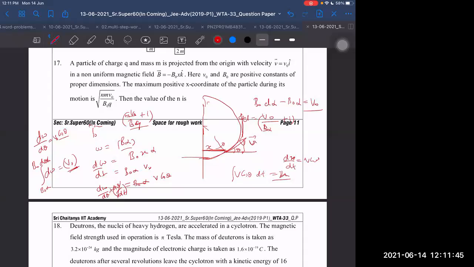Okay, I got the mistake. There was a mistake in this solution. I did not notice it. I'm cancelling d theta by dt with v naught alpha, but that is a mistake here. D theta by dt cannot be cancelled with this, because d theta by dt in general will be v naught into x into alpha.